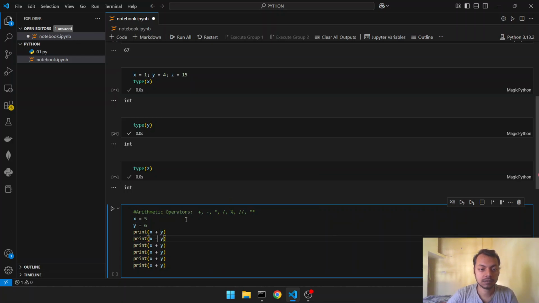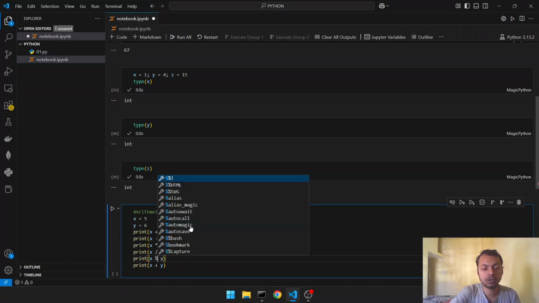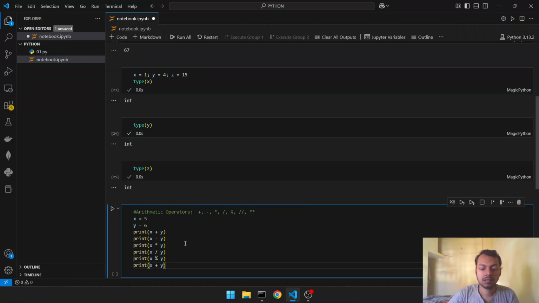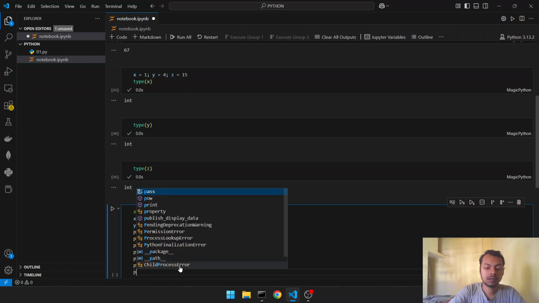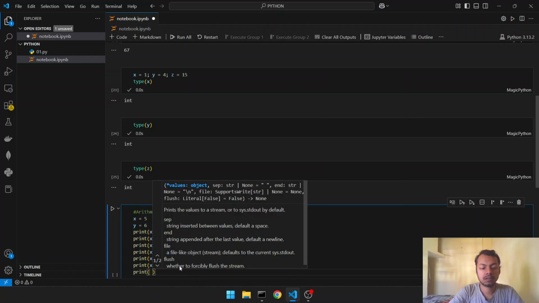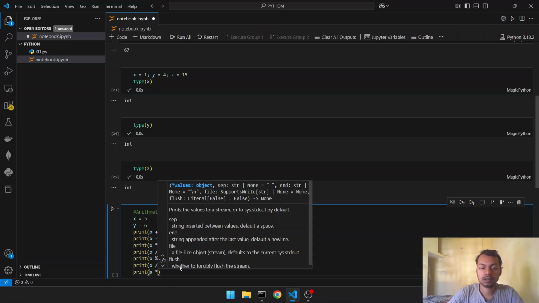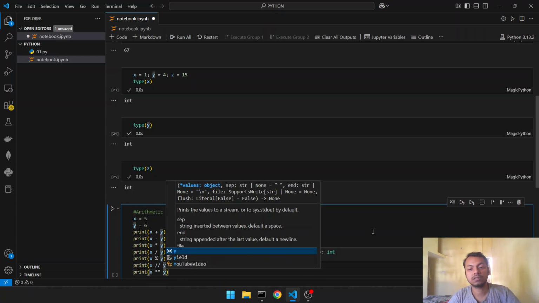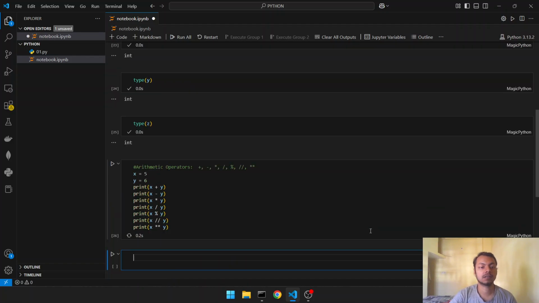Here we will write x minus y, x multiplied by y, x divided by y, x modulus y, and x floor division y. Okay, print x and exponential. Let me print it.